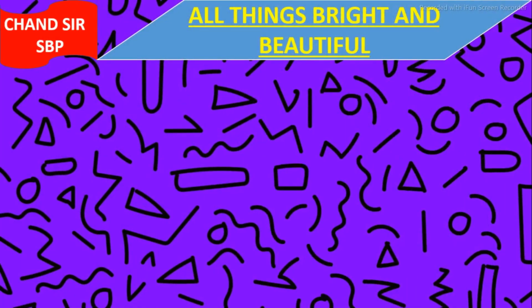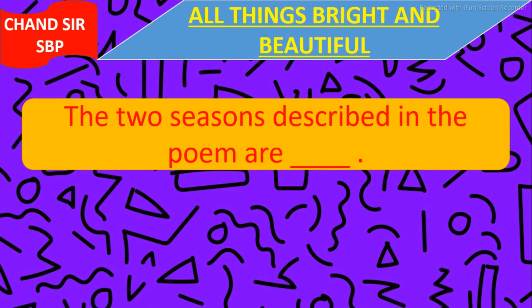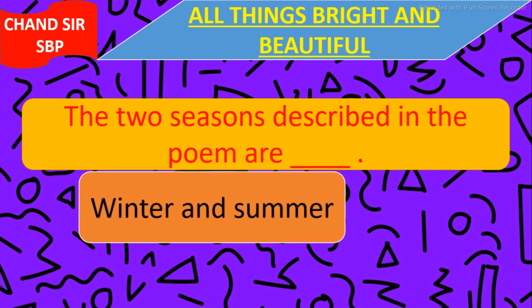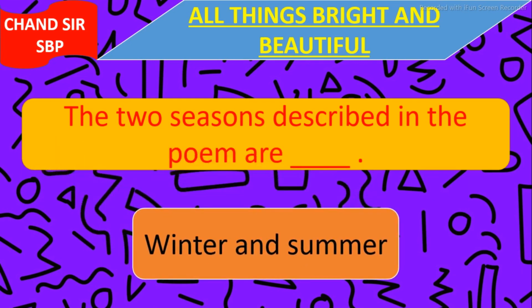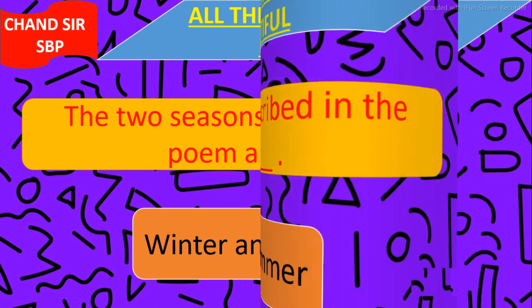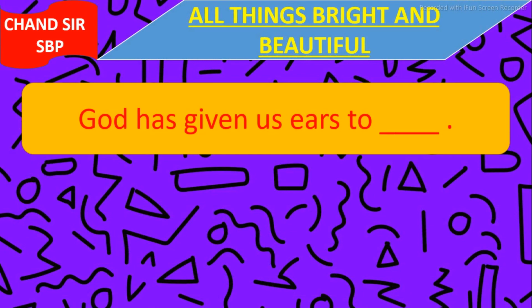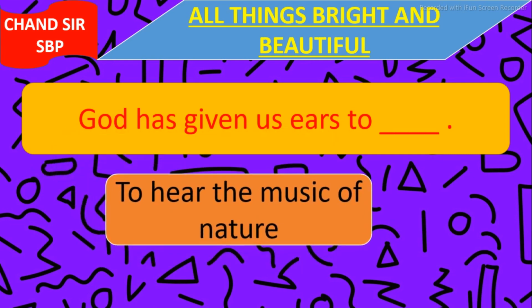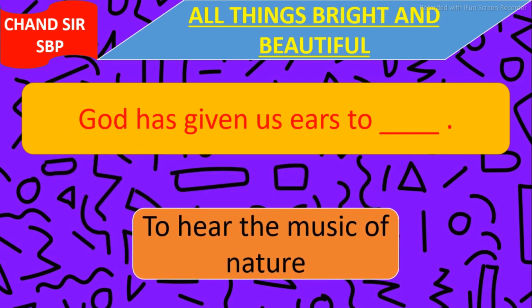Next question. The two seasons described in the poem are blank. The answer is winter and summer. Next question. God has given us ears to blank. The answer is to hear the music of nature. God has given us ears to hear the music of nature.